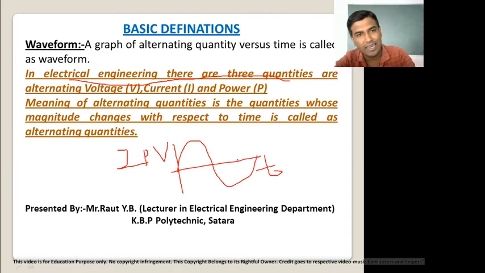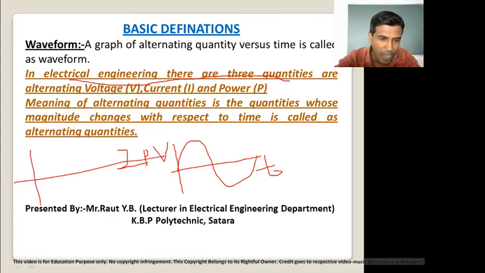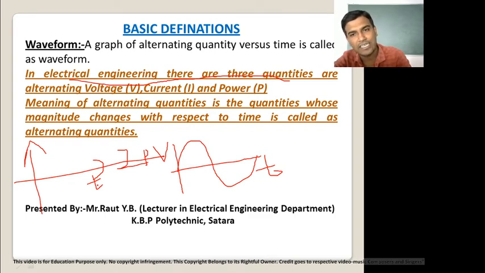Again, a waveform is a graph of alternating quantity versus time. For the waveform we plot the alternating quantity on the y-axis and time on the x-axis. There are three alternating quantities: voltage, current and power, whose magnitude depends upon time.